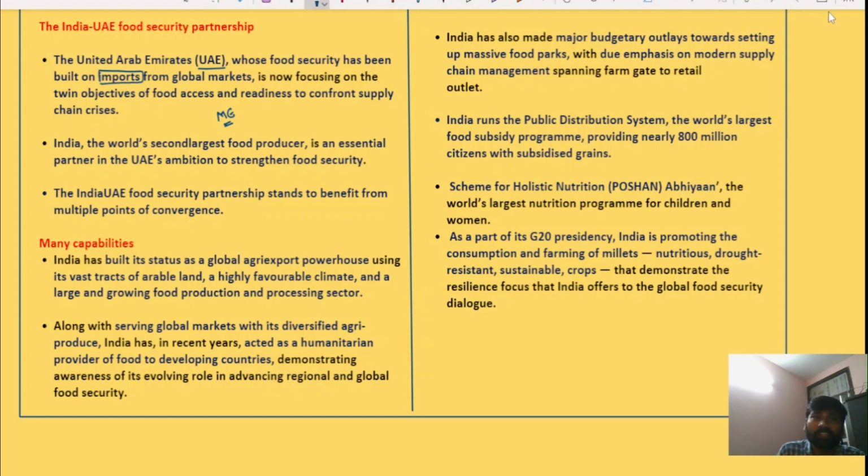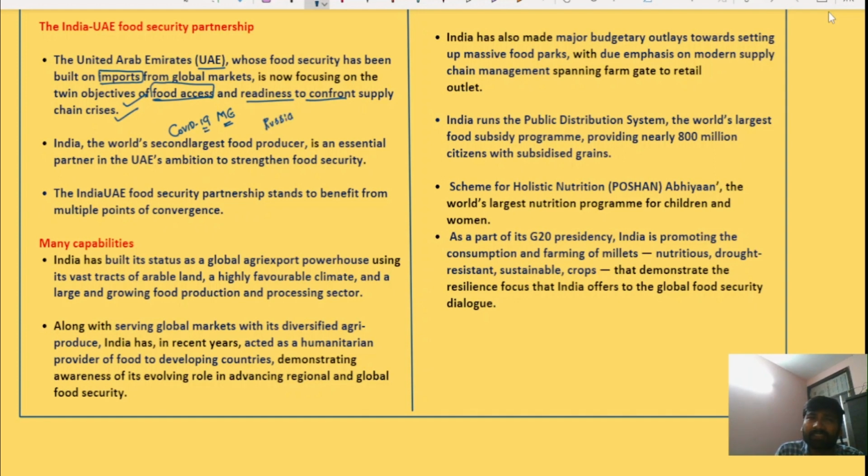It is now focusing on the twin objectives of access to food and readiness to confront supply chain crises, during the COVID-19 pandemic and also during the Russia-Ukraine war.